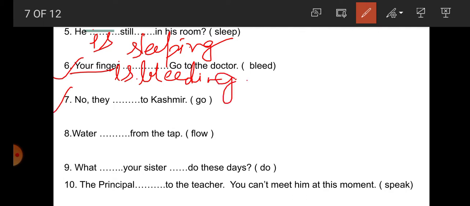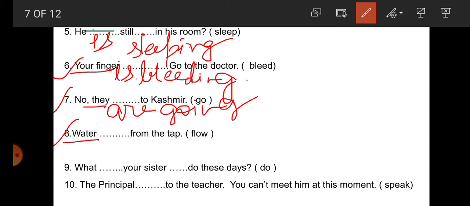Number 7, they are going to Kashmir. So for they, what will we write? Auxiliary verb are. They are going to Kashmir. Number 8, water from the tap.